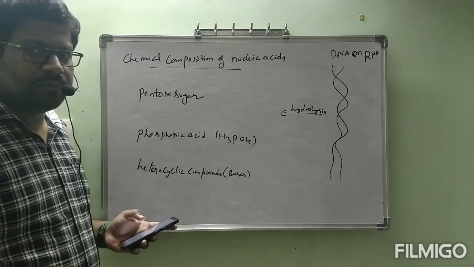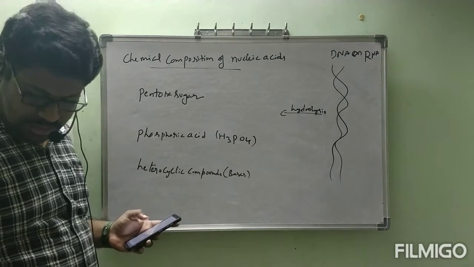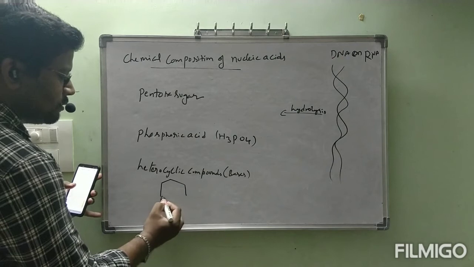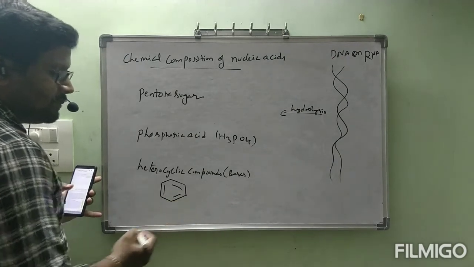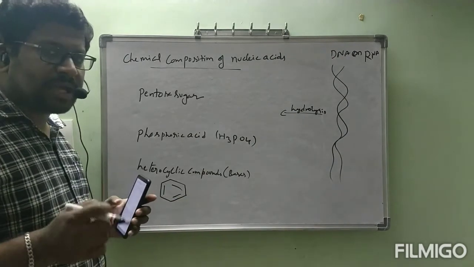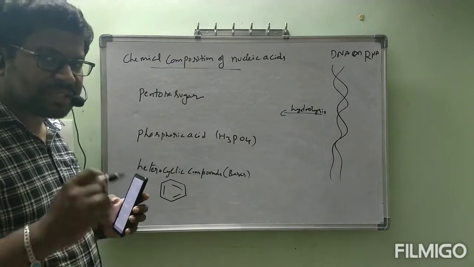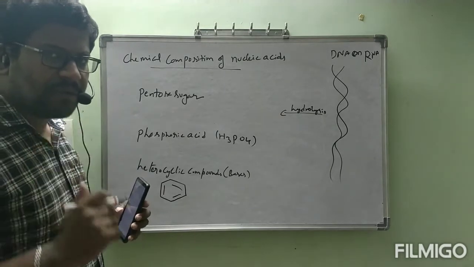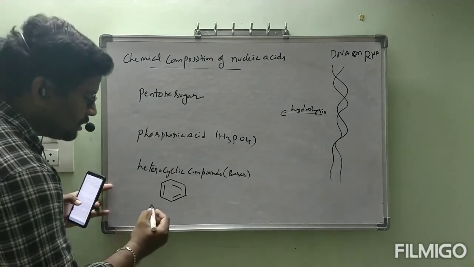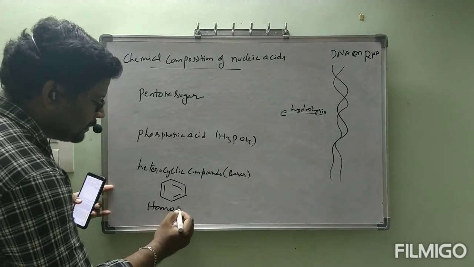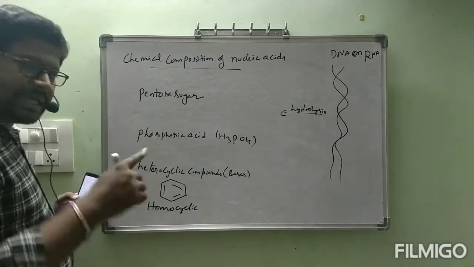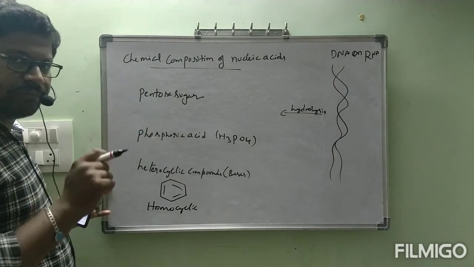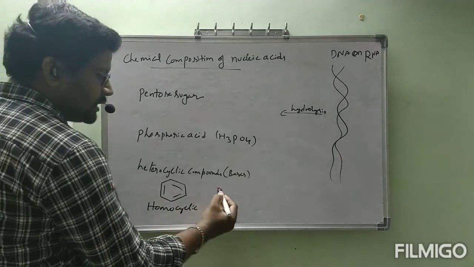What is this heterocyclic compound? We know benzene. Except carbon and hydrogen, is any other atom present in the closed ring? No. Closed chain compounds which contain only carbon and hydrogen in the ring are called homocyclic.